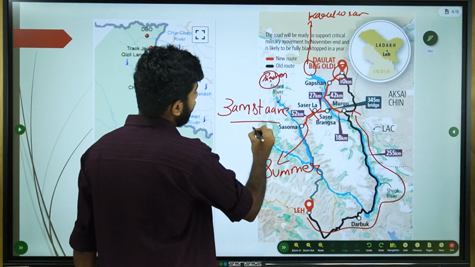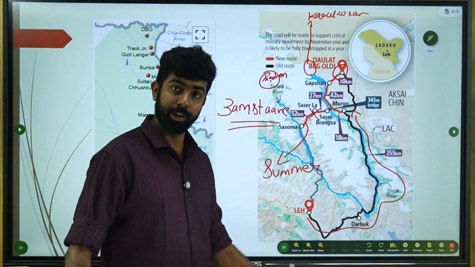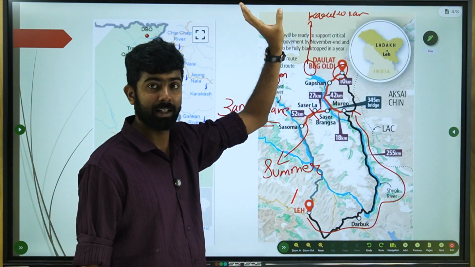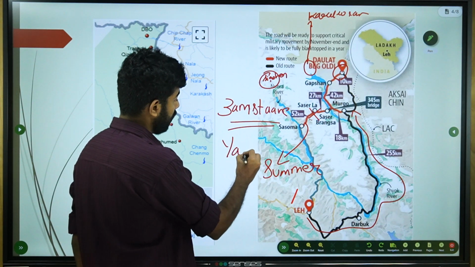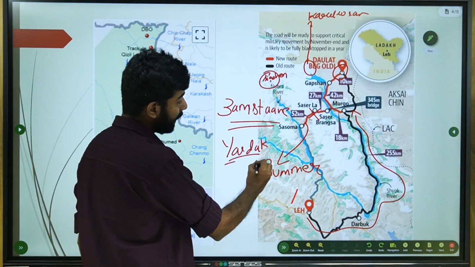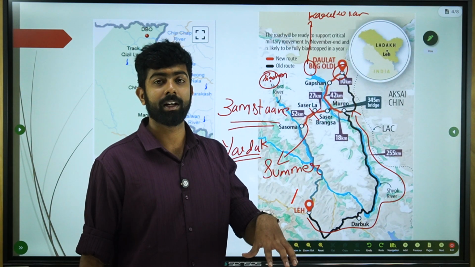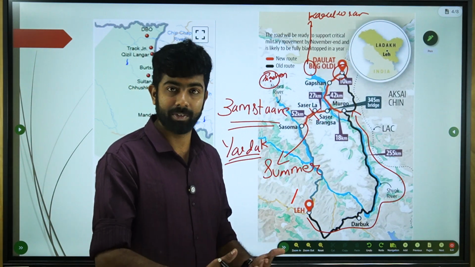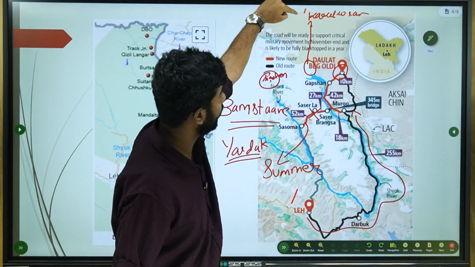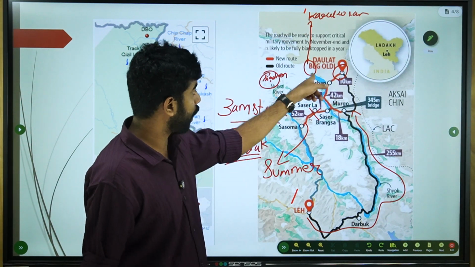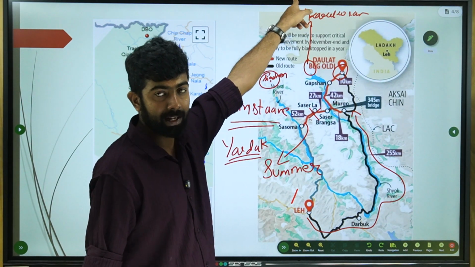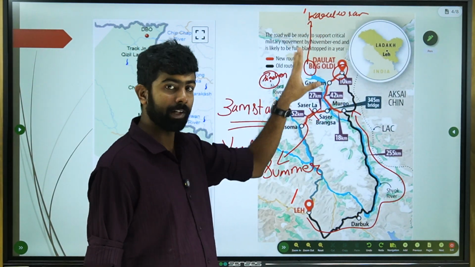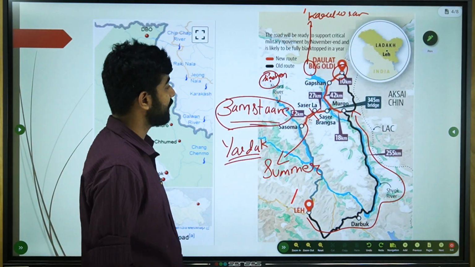Zamistan is the name of the historic winter route between the LAC and, actually, it connects with China, Yarkand. Yarkand is a county in China. If you're familiar with the different basins, you have the Tarim Basin. It is actually in the Tarim River Basin, so Yarkand will be somewhere around here. It connects to the Karakoram Pass and goes to Yarkand county in the Xinjiang province. So this was part of the historic Silk Route, the winter route, and the name of that historic winter route was Zamistan.